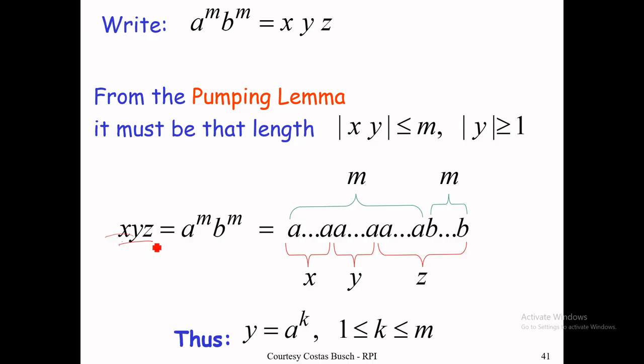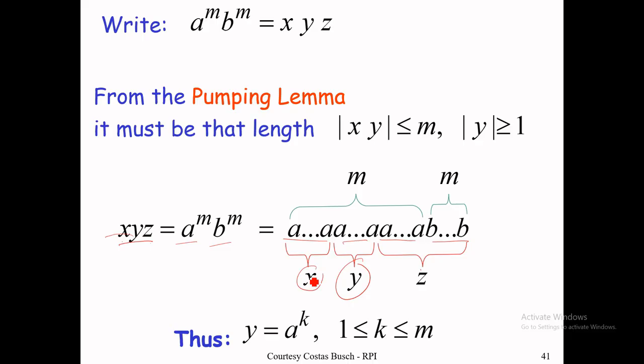So in x y z, y is the part which contains the loop. So for a^m b^m, we take one part: any number of a's in x, any number of a's in y, and the remaining a's and b's in z. How to take these numbers?